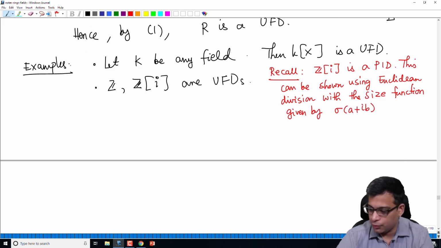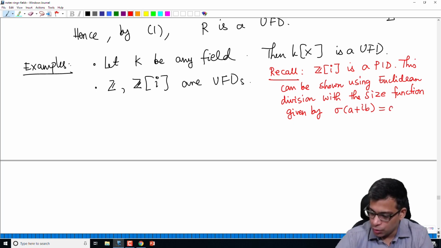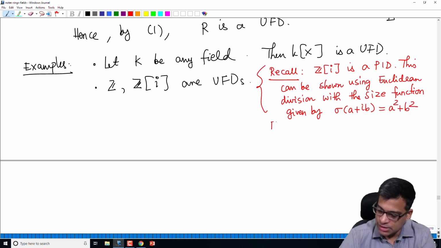Remember, an element of Z[i] is an element of the form a plus ib, where a and b are integers. So if you take the size function to be this, this is a fact for us. Okay, so maybe I'll write that as a fact.